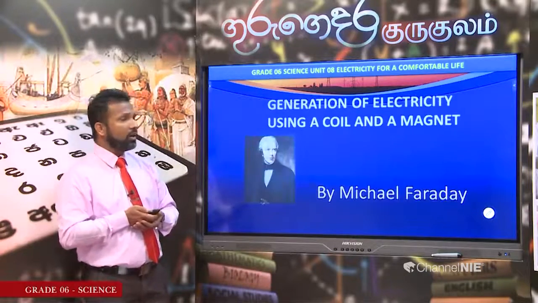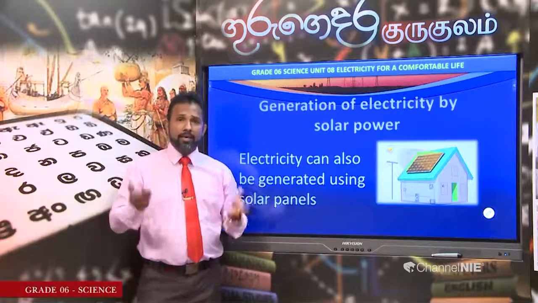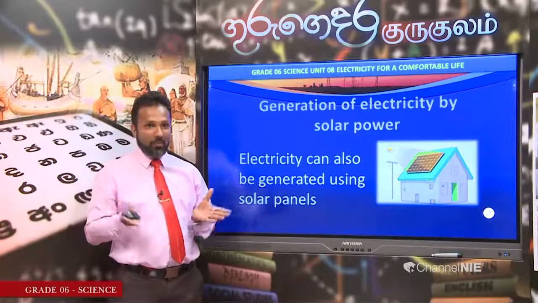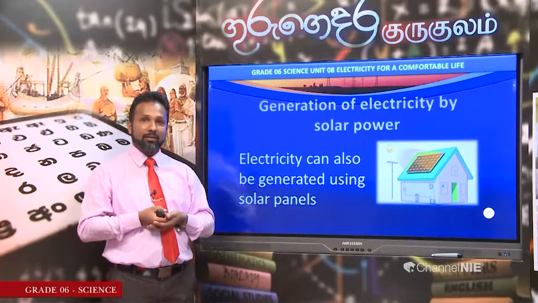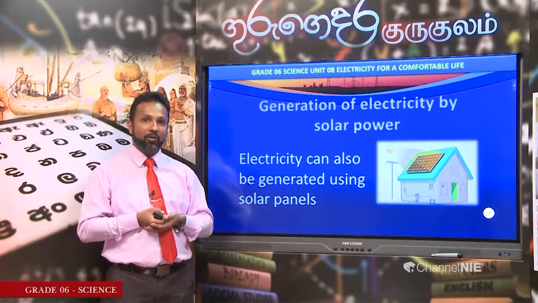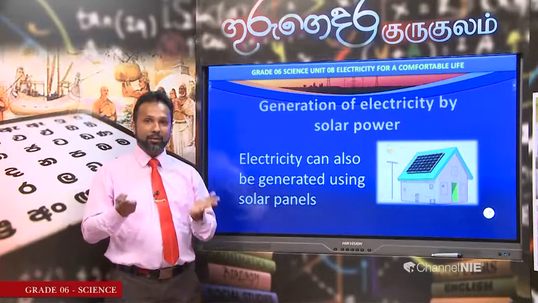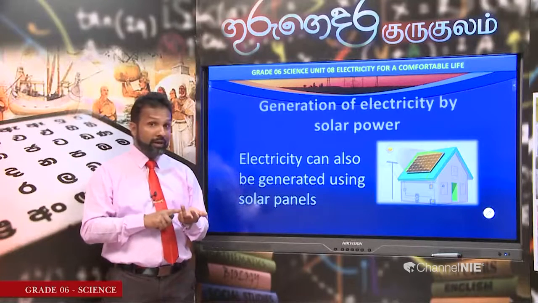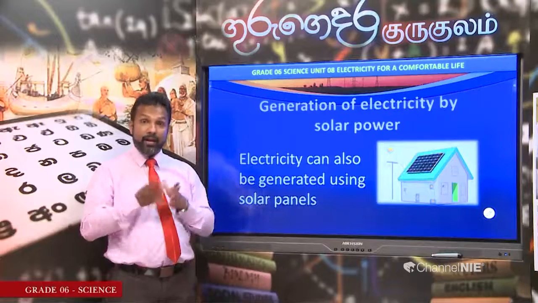Now, when you think about solar cells and solar panels, you can draw your attention. Where do we use solar panels? Where do we use solar cells? Think about what are the instances that we use solar power. You have seen we use the solar panels in calculators, toys, aeroplanes, satellites.